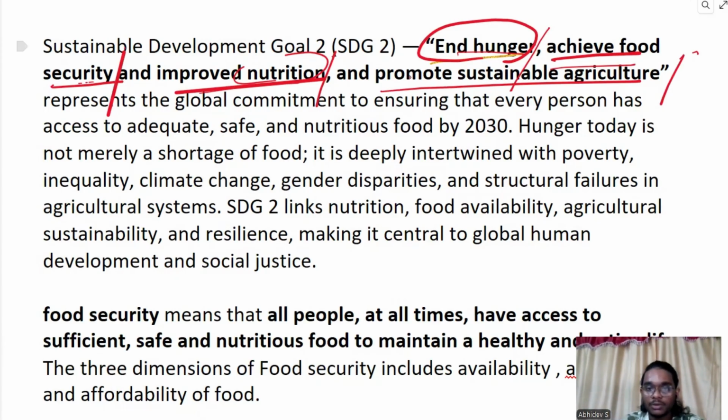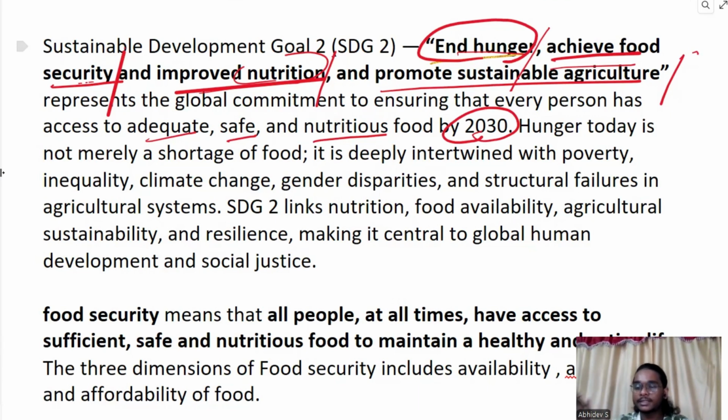This goal represents the global commitment to ensuring that every person has access to adequate, safe, and nutritious food by 2030. We know 2030 is the target year for the SDG goals. So through SDG goal 2 we are trying to make sure that we get adequate, safe, and nutritious food by 2030. Now here comes the definition for hunger. We can write it here: hunger today is not merely a shortage of food.